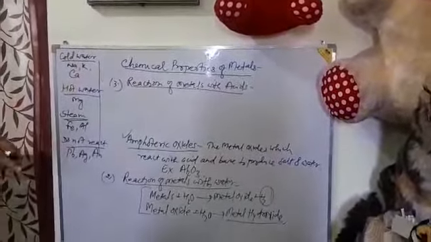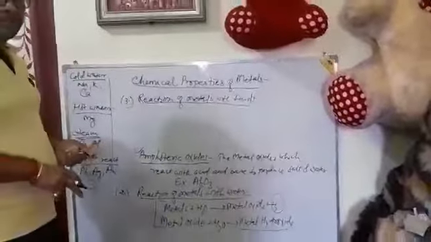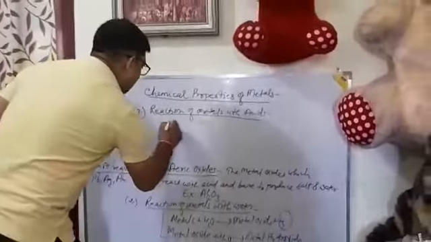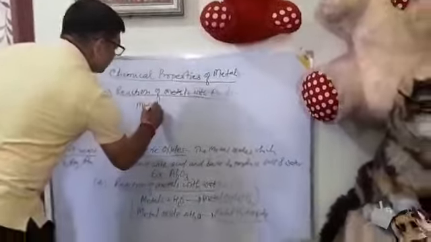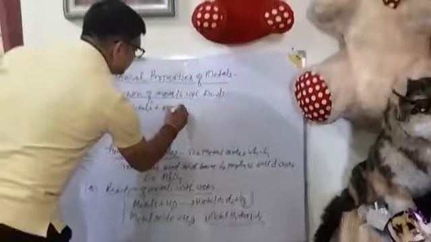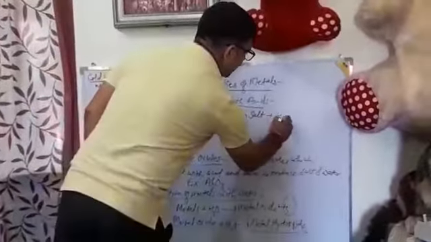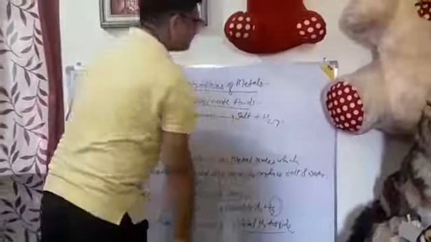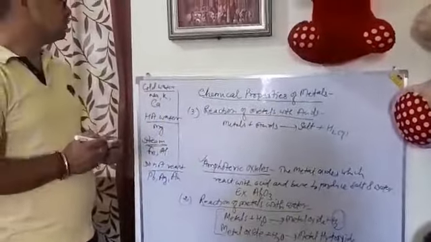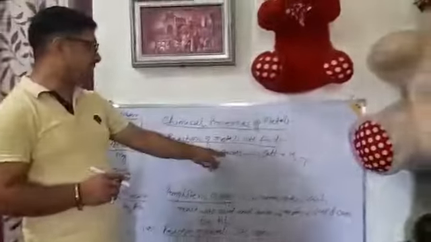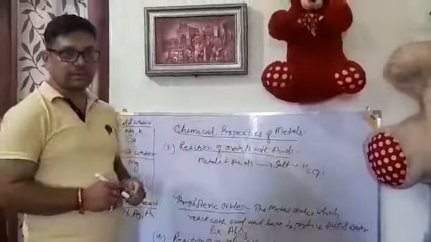We have already seen this reaction in the first chapter. Basically, metals react with acids to produce salt and hydrogen gas.